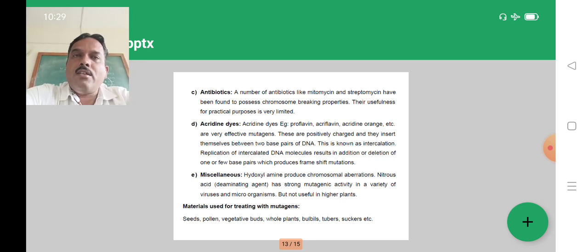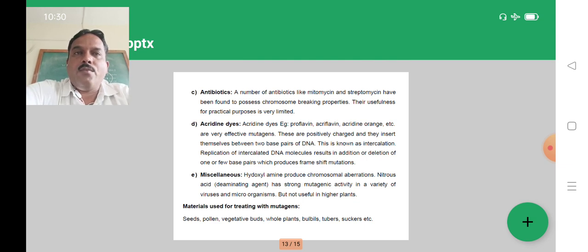In the next third semester we will study mutagenic breeding in detail, how the treatment is followed, and how we can develop different varieties by following mutagenic treatment. So this is the important topic: mutation, the classification of mutation on the basis of various sources, and the physical and chemical mutagens.